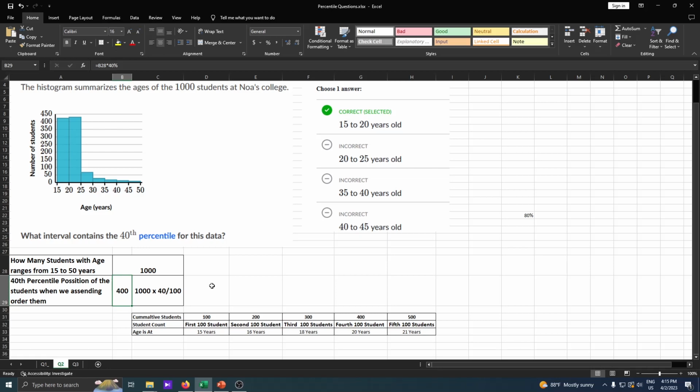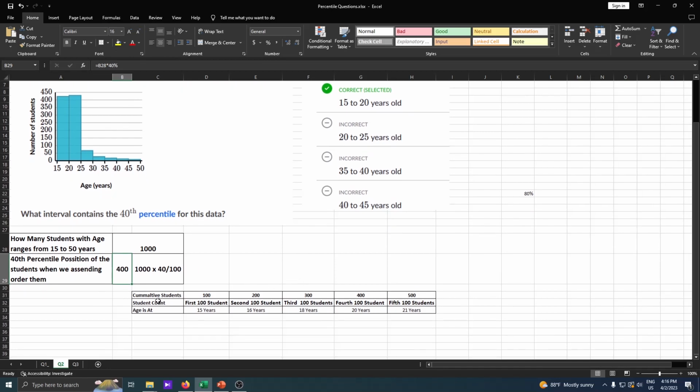That is the reverse function of the percentile rank. In ascending order, it will be in the 400th position. Hope you get that.